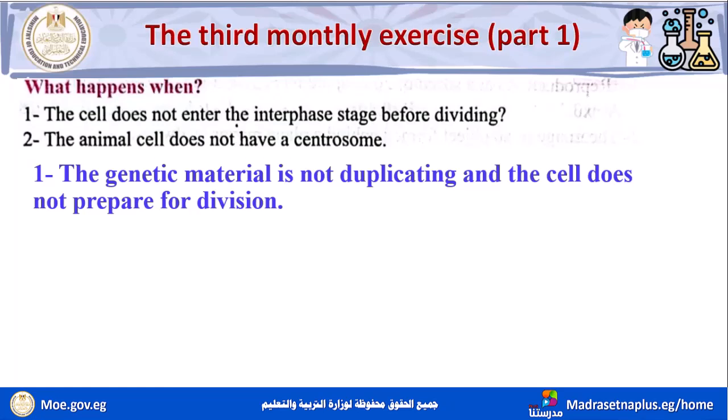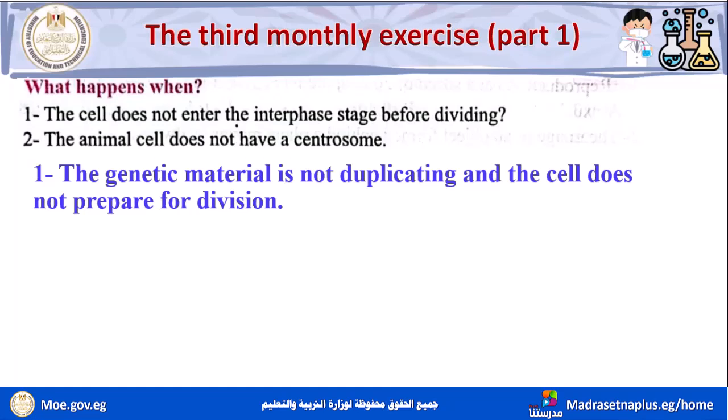Here the genetic material is not duplicating and the cell does not prepare for division. So the genetic material is not duplicating, and the cell does not prepare for division. Of course, the number of chromosomes for the species will not be kept.